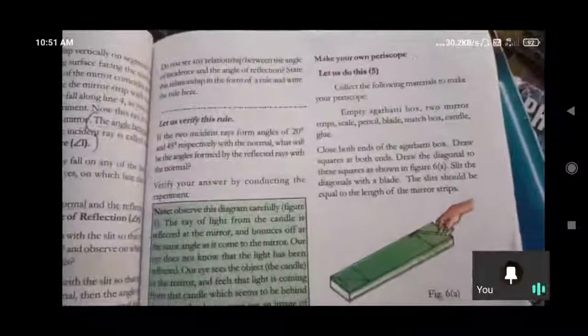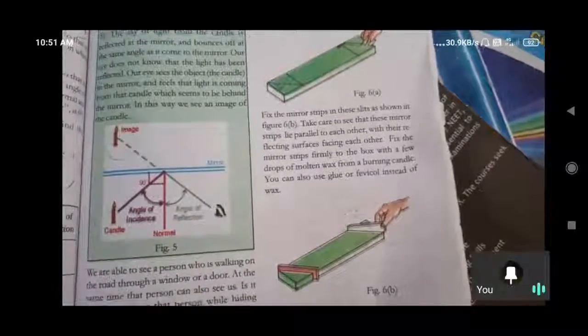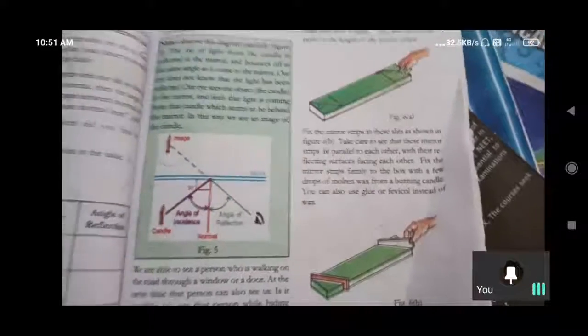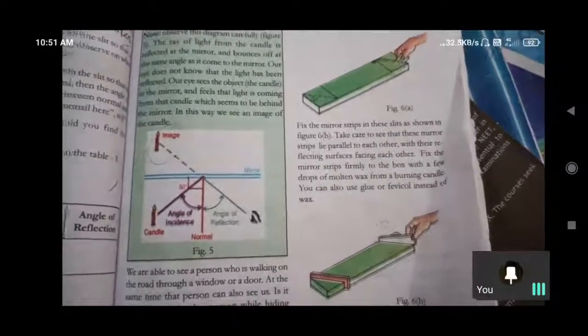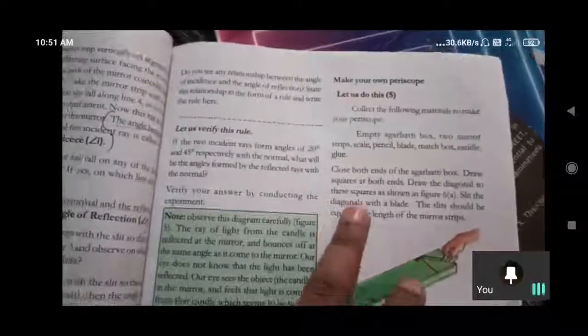On the basis of this concept we have the periscope. Periscope, did you observe it in your daily life? Have you heard of a periscope? Yes, you must have seen it too. So how can we make our own periscope? Here is the procedure they have given.